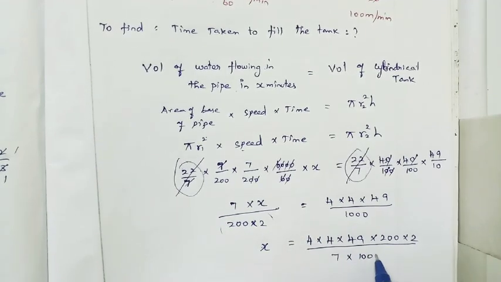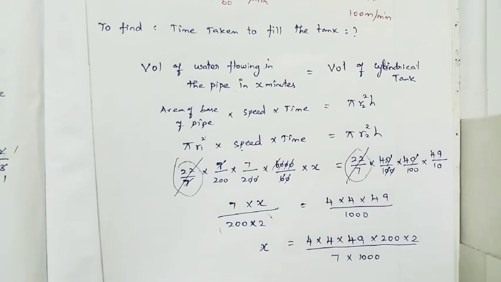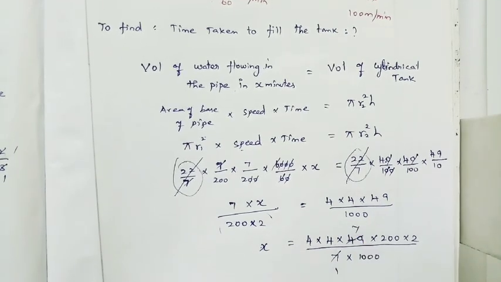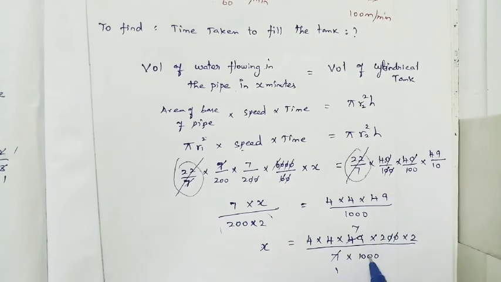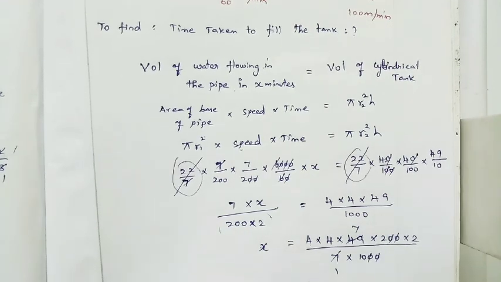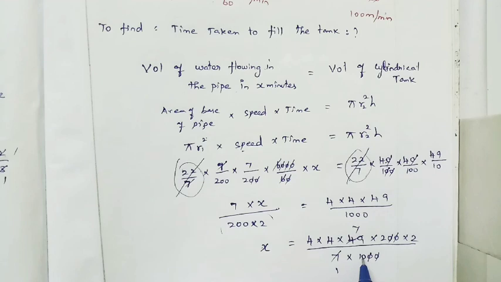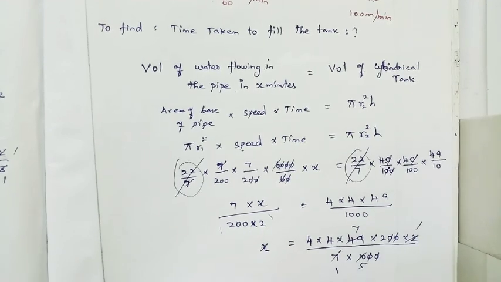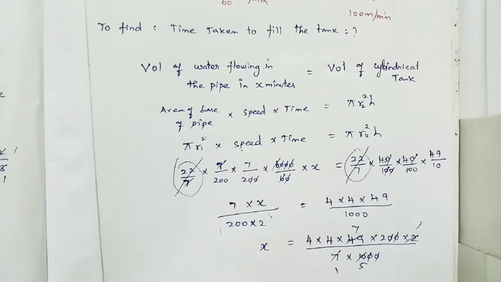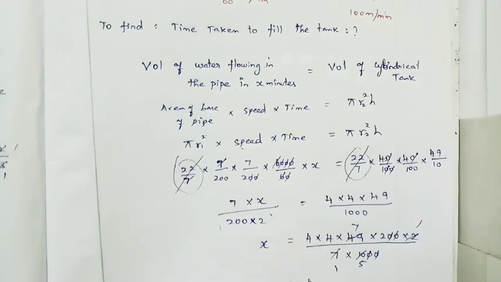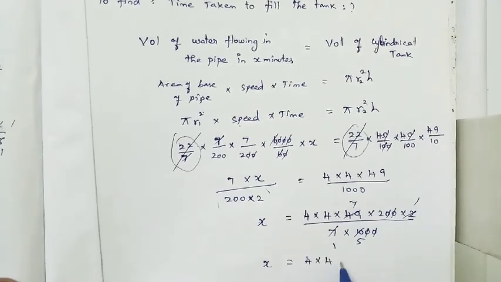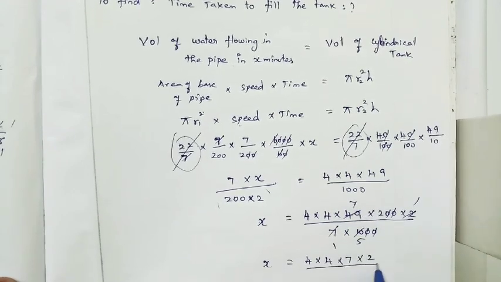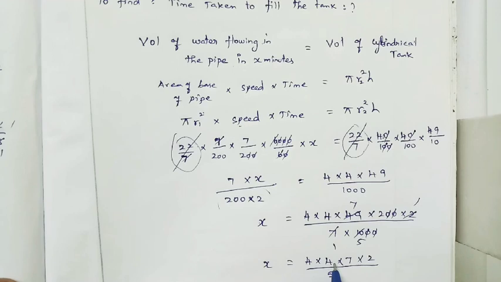Now we will cancel. 7 1s are 7, 7 7s are 49, the 0 will get cancelled. Still we will simplify, 2 5s are 10, 5 times. So the remaining is x is equal to 4 into 7 into 2 divided by 5. 4 4s are 16.